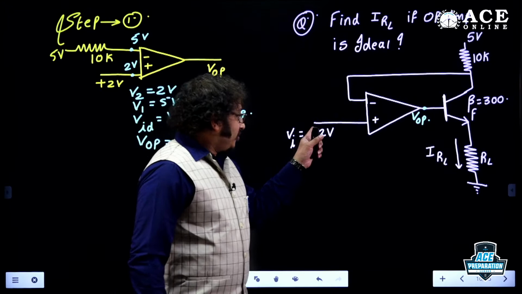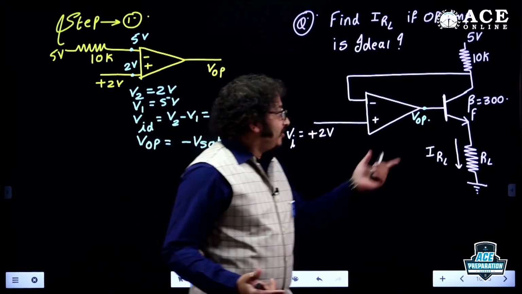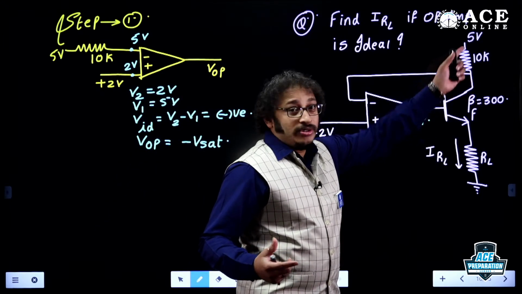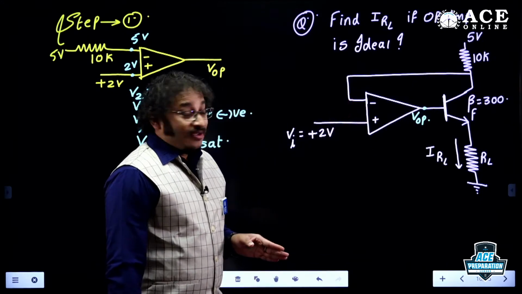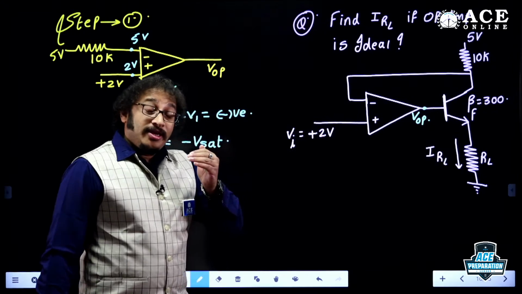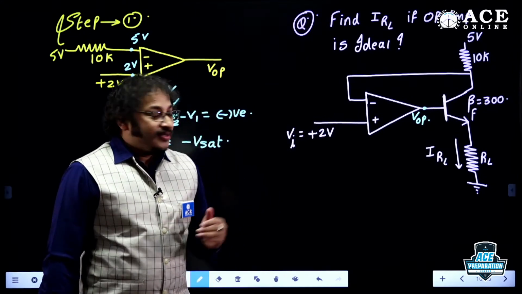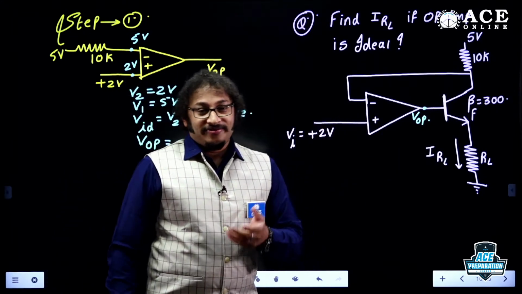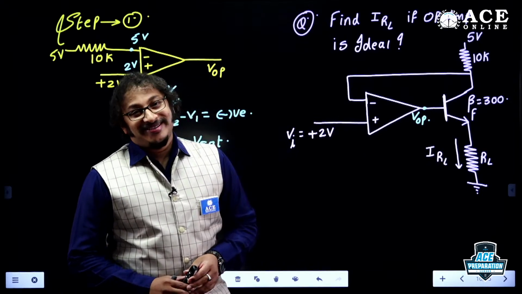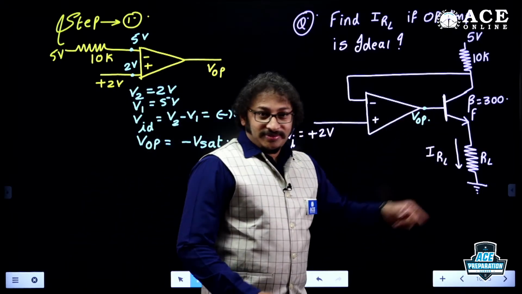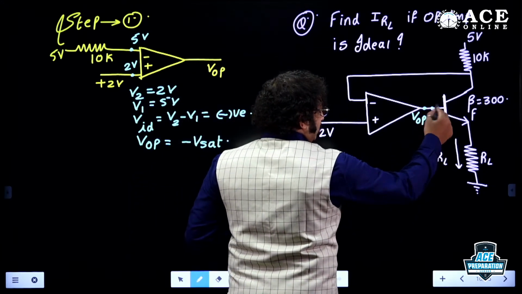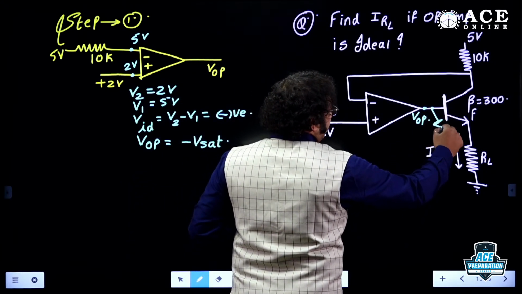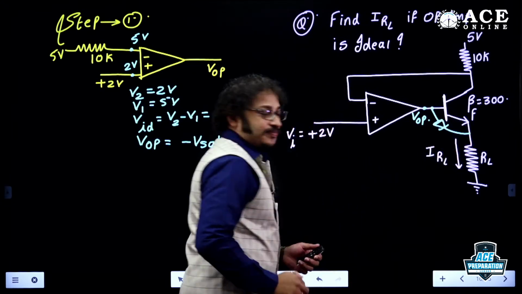Even though the input is given here, because of the biasing elements used, 10K and 5 volt, this voltage has become larger, due to which the inverting voltage is larger than the non-inverting voltage. So VOP is becoming negative, minus VSAT. Now this is an NPN transistor. This is the PN junction, I mean the base-emitter junction, am I right?